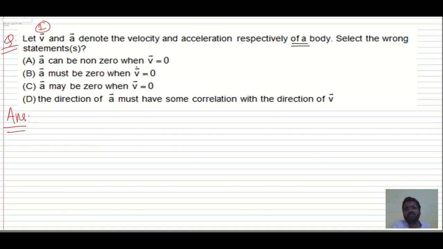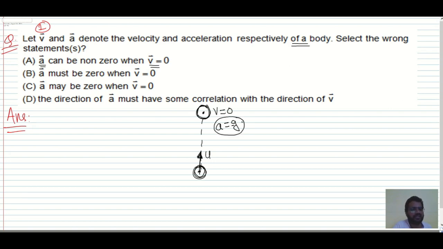A bar can be non-zero when V bar is equal to 0. This indicates acceleration can be non-zero when velocity is 0. Yes, possible. Where is it possible? If you throw the ball with initial velocity, it will go to the topmost point, and at the topmost point its velocity will become 0. And what about the acceleration? Acceleration will still be minus g meter per second square. So yes, possible.